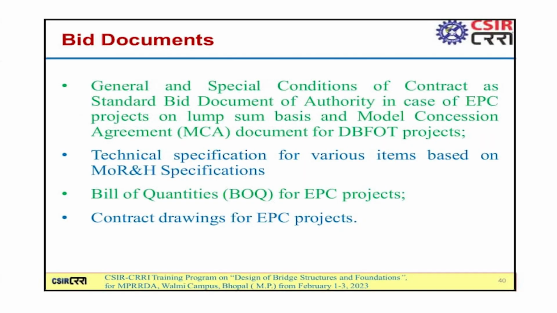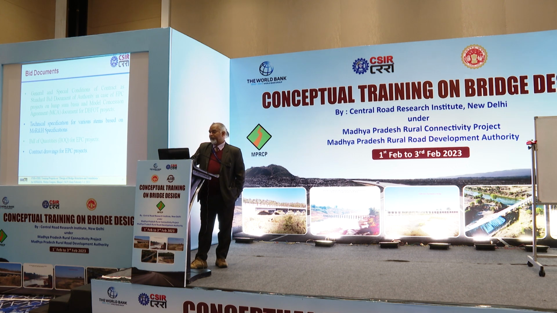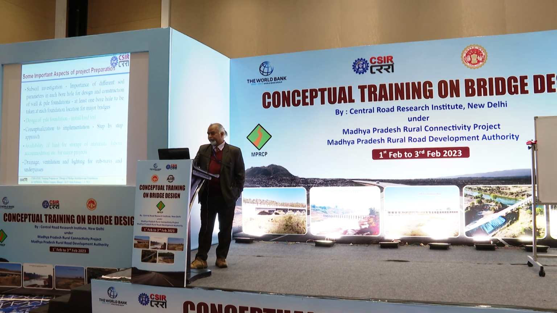Then we need to prepare the bid documents, general and special conditions of contract as per the standard bid document of the authority in case of EPC projects on lump sum basis, and model concession agreements for DBFOT projects. Technical specifications need to be prepared based on MoRTH specifications, and the BOQ needs to be finalized, with contract drawings for the EPC projects.